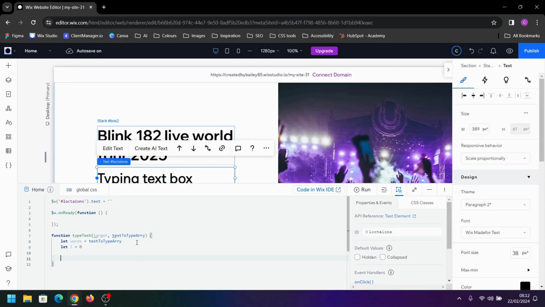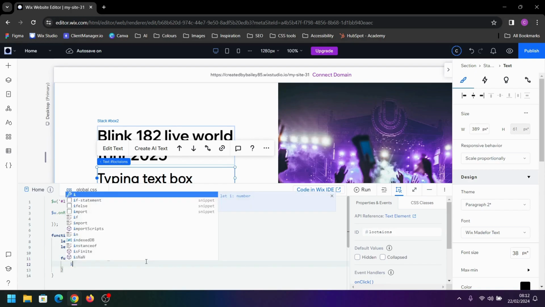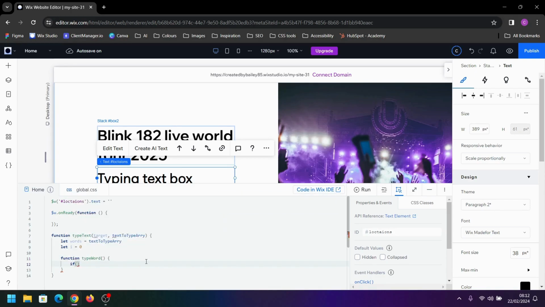And then we're going to create another function inside this function. This function is going to be called typeWord. It's not going to take any parameters. We're going to create an if statement, so we type if brackets. I want this code to run when i is less than words.length. If i is less than words.length, we want to run this block of code.